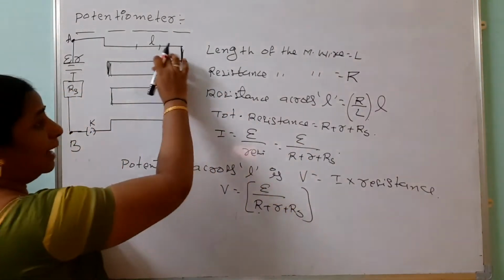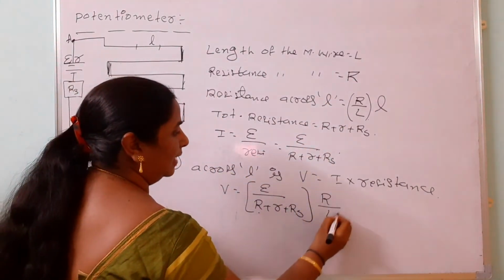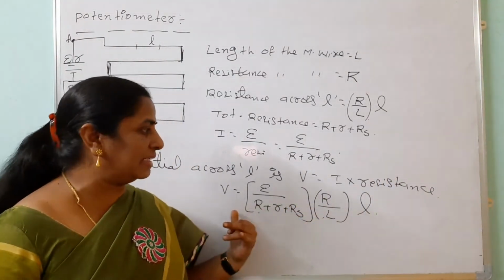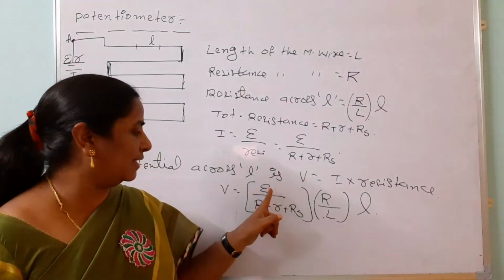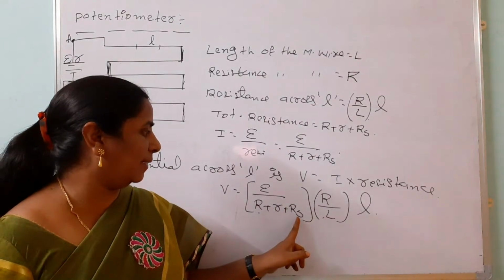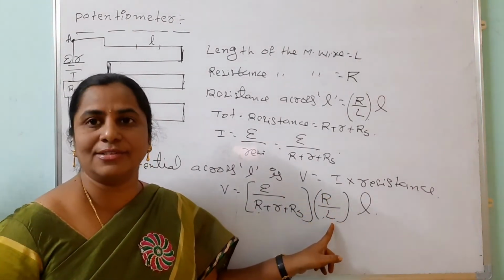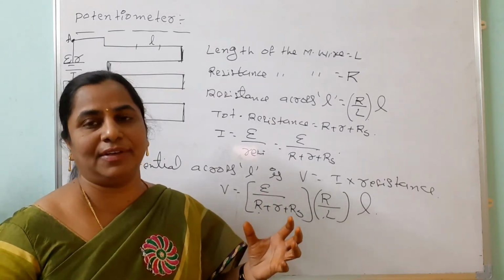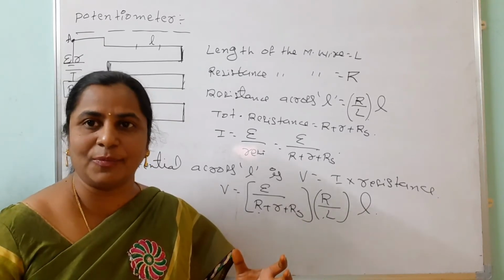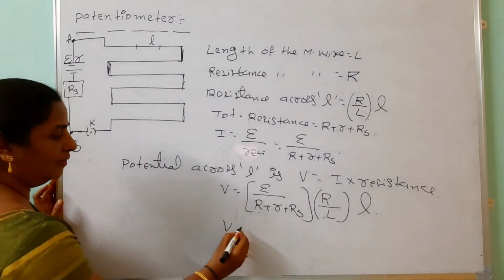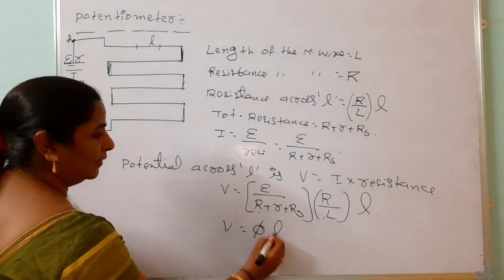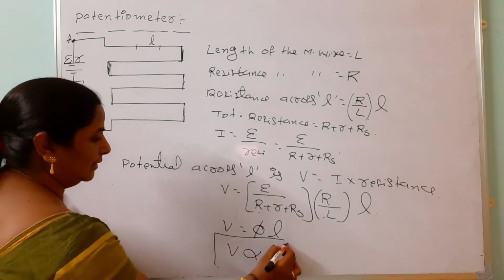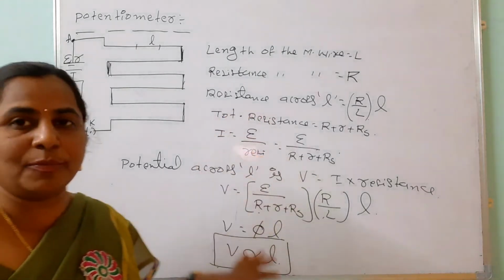But resistance of this part is R by L into L. Now look here, how can you give the relation between potential and this length? See, these are constants: epsilon, current, and epsilon by R plus RS, and R is fixed, length is also fixed. But small l is not constant here. Whatever length we want, we can take and find out the electric potential. Look here, we can write V equals phi into L, one constant. Then this potential is directly proportional to the length. This is called the principle of potentiometer.